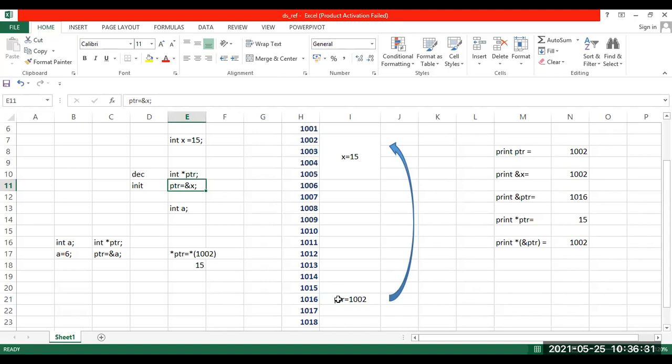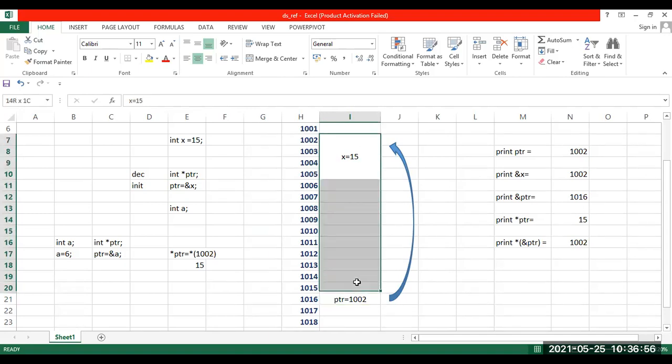So, pointer variable, I have pointed it here. The arrow should actually come this side so that you can understand it properly. So, this pointer variable has been initialized to the address of x. The address of x here is 1002. So here I have written the value of the pointer variable to be 1002 since it is initialized to the address. Now you just look at this block, okay?